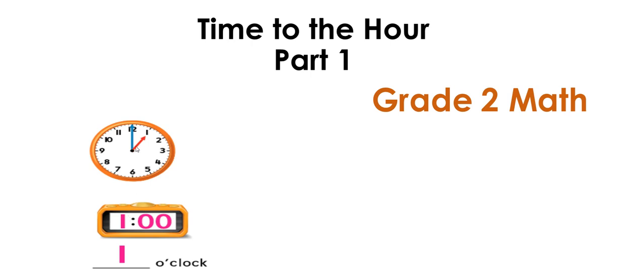This one with the short and long hand is called an analog clock, and the one that has numbers is called a digital clock. Now, why is it so important? Maybe you're still asking, oh my god, Miss, I don't know, I don't need to know the time. Well, yes, we need to know the time, and especially now in Ramadan.